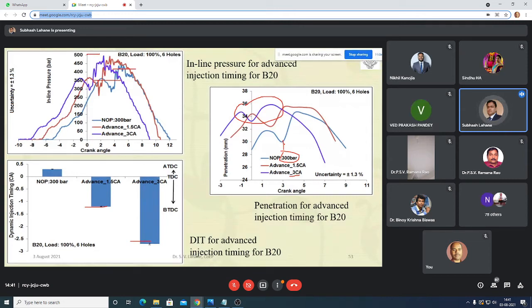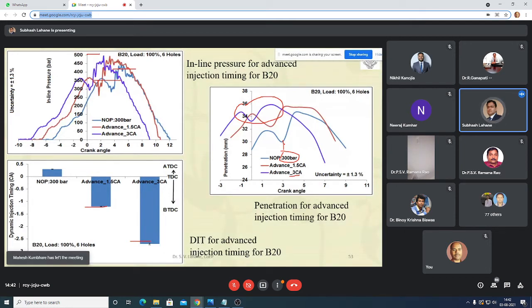So if you are reducing the penetration, actually you have to reduce the penetration, but simultaneously you also have to increase the air entrainment. Generally, penetration decreases means air entrainment decreases, but we need more air entrainment in the spray, because there should be more oxygen availability during the combustion. If there is less air entrainment, there will be a deficiency of oxygen, and you won't get proper combustion. So you want a proper or optimum penetration, and that optimum value you have to find out. At what condition you will get that optimum value, you have to identify.